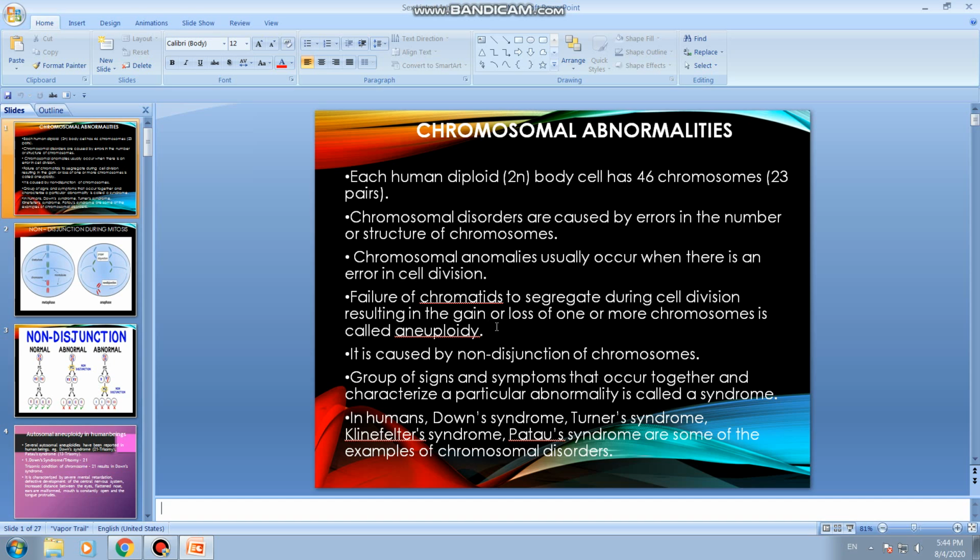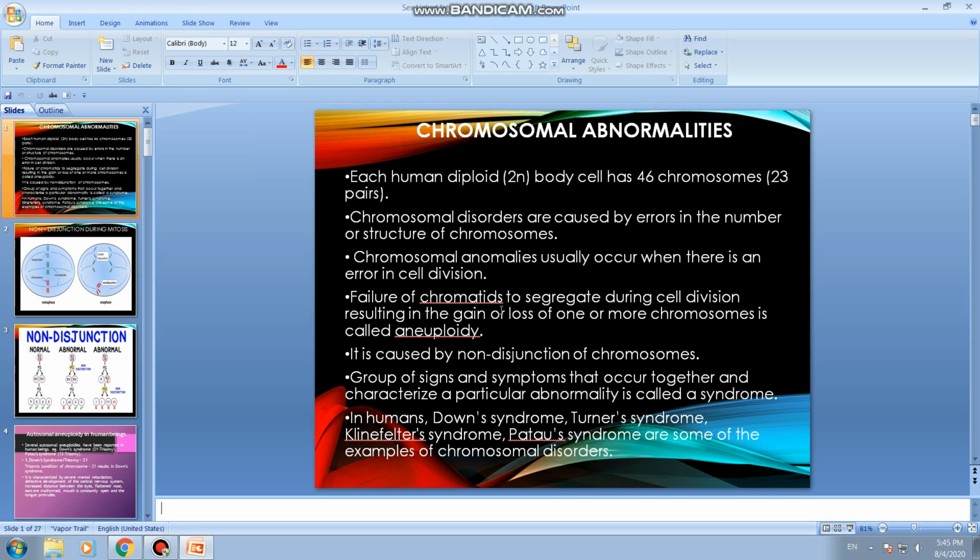Aneuploidy is caused by failure of the chromatids to segregate or separate. During cell division, chromatids of the chromosomes are supposed to separate, but sometimes it does not occur.